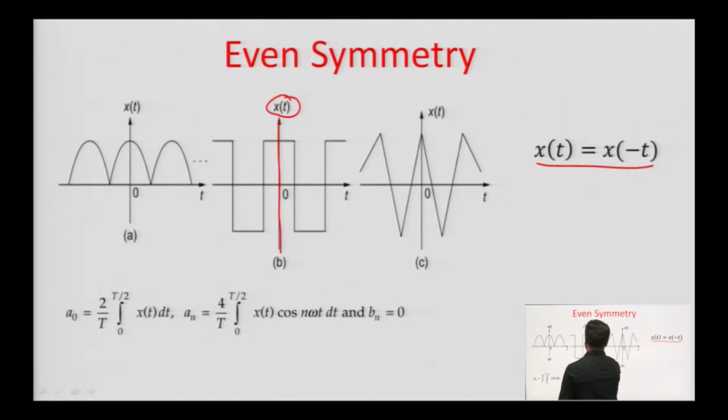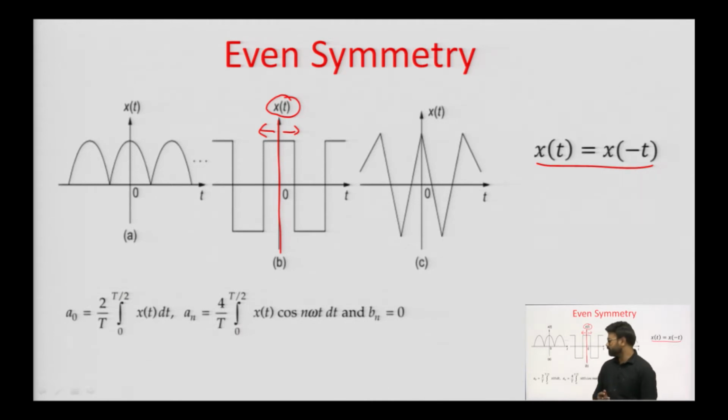If the portion on the right hand side of this axis goes to the left hand side and remains the same after flipping the function from right to left and left to right, we say that the function is even symmetrical.